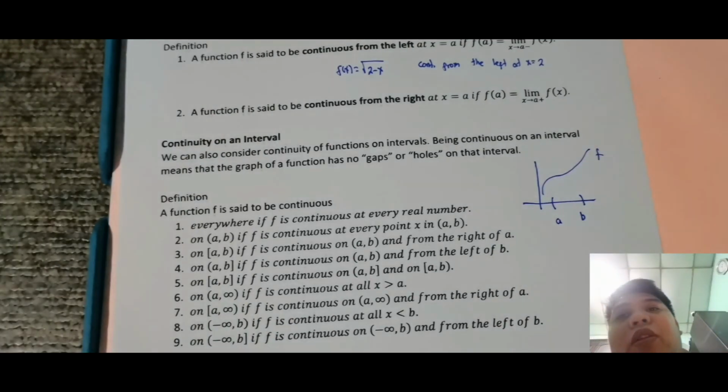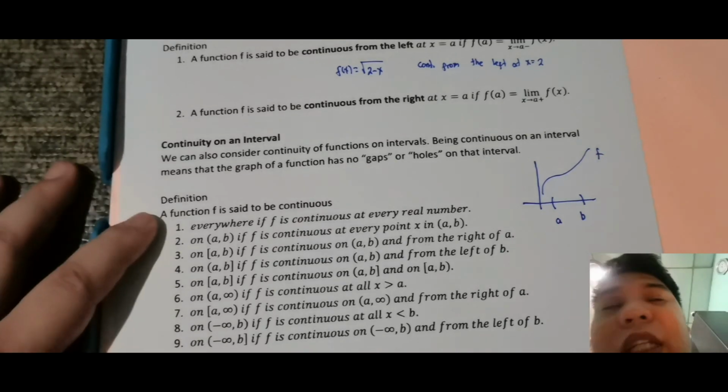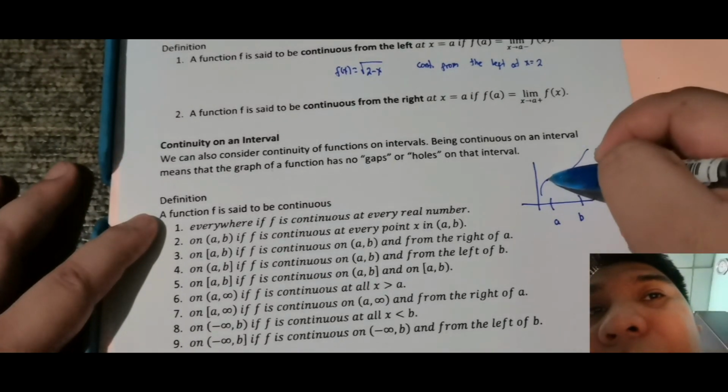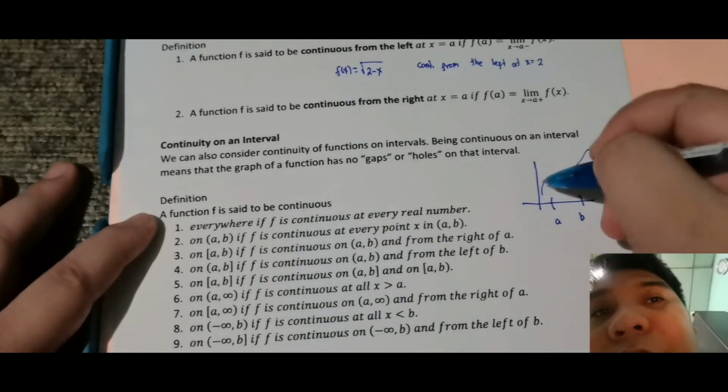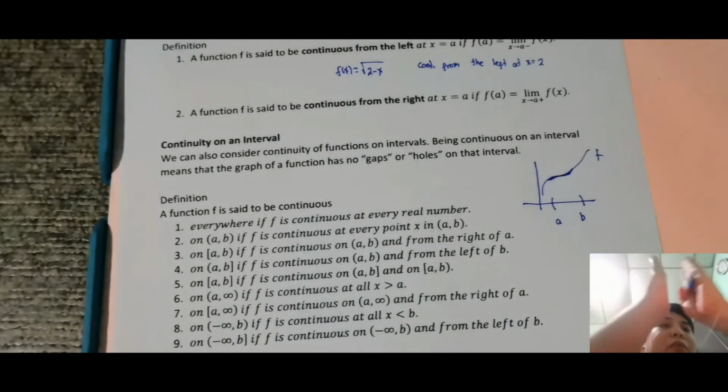Okay, so sabi niya, being continuous on the interval. So, pag sinabi continuous, meaning, sa lahat ng point dito, pag dumaan siya, walang gap or hole. So, meaning, walang nag-form ng bilog or walang nag-form ng undefined at specific point. Yun yung ibig sabihin nun pag continuous ka sa specific interval.